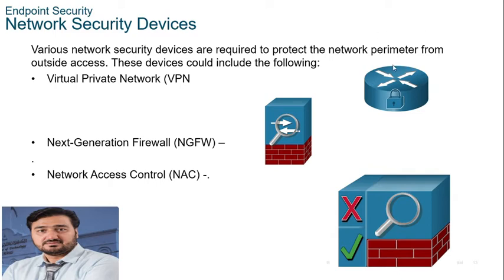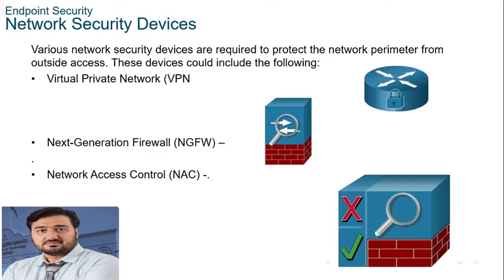A VPN-enabled router provides a secure connection to a remote user across a public network into an enterprise network. VPN services can be integrated into a firewall, or it can be another router on the enterprise network. It will encrypt the traffic from source to destination.